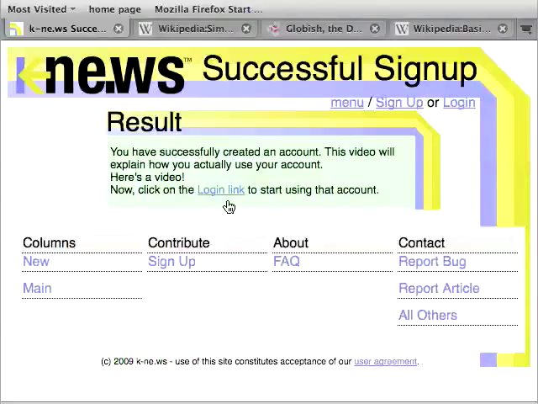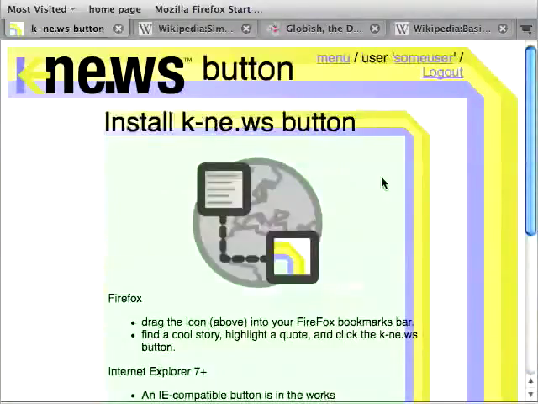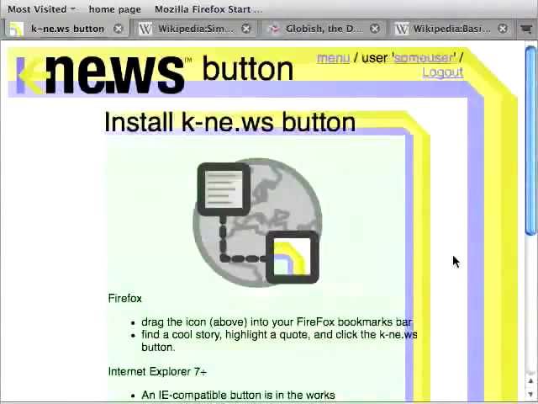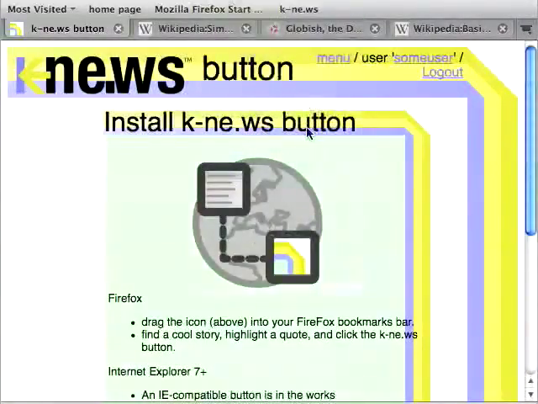Now, log in with your new account. The first thing you need to do is install the News button. The button is available by using the button link from the menu. For now, only the Firefox web browser is supported, but a version for Internet Explorer 7 is on the way. To install the button, simply drag it into your bookmark bar. If you have a news link in your bookmark bar, then it has been installed.